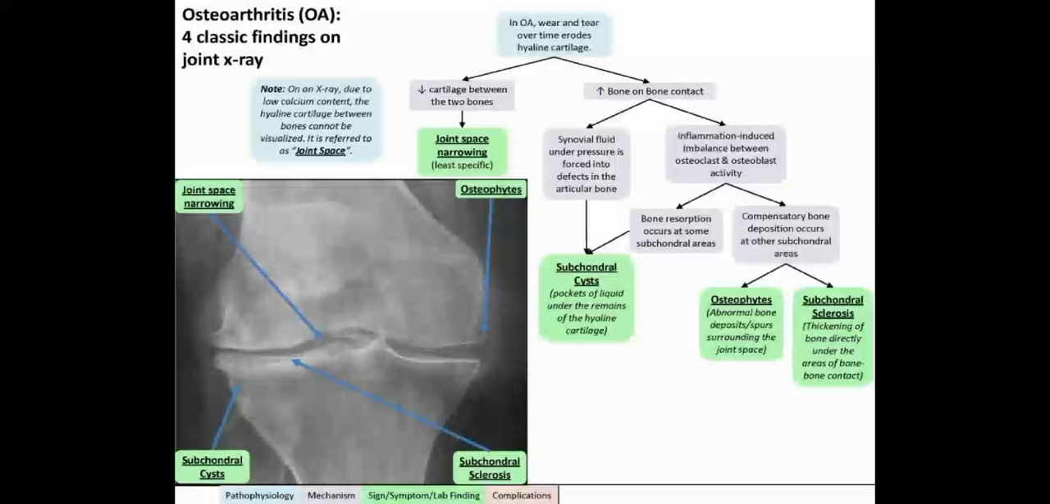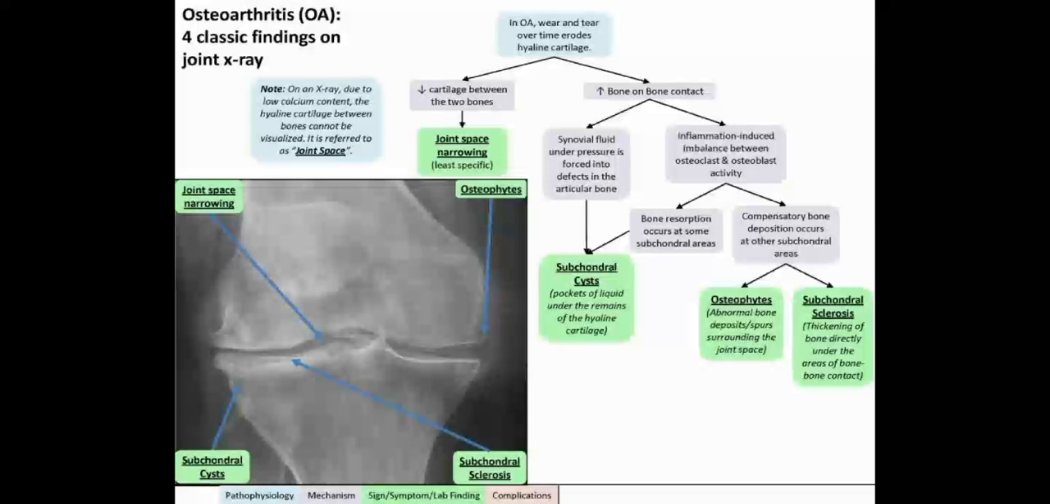So there will be osteophyte formation and there will be subchondral sclerosis. Osteophytes are the abnormal bone deposits or spurs surrounding the joint space, and subchondral sclerosis is the thickening of the bone directly under the areas of bone to bone contact. And what is the subchondral cyst? It is the pockets of liquid under the remains of the hyaline cartilage.